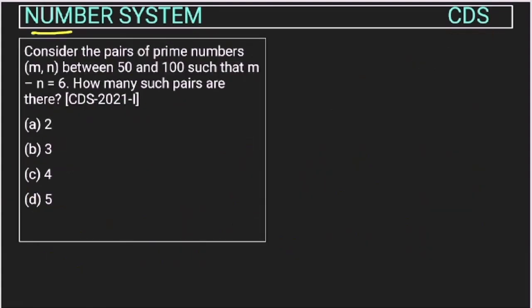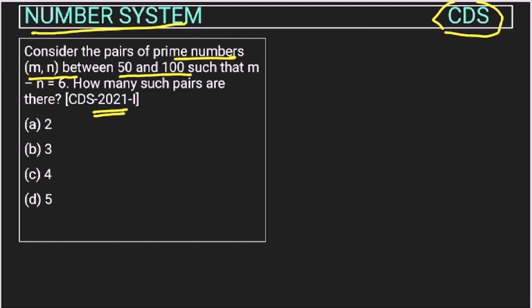Now this question from the number system chapter was asked by UPSC in their CDS exam in the year 2021, right? The question is: consider the pair of prime numbers m and n between 50 and 100 such that m minus n equals 6. How many such pairs are there? So they are asking about prime numbers, right? So we have to consider the prime numbers between 50 and 100, right?